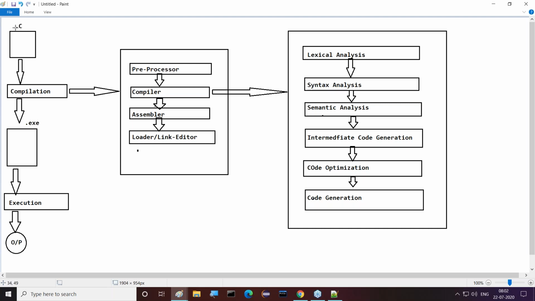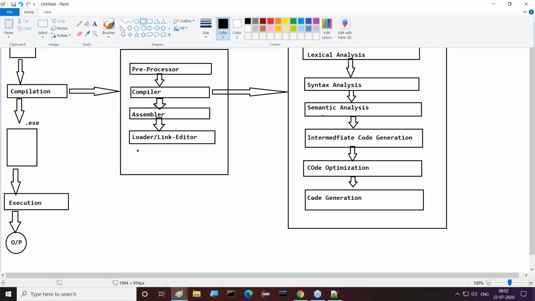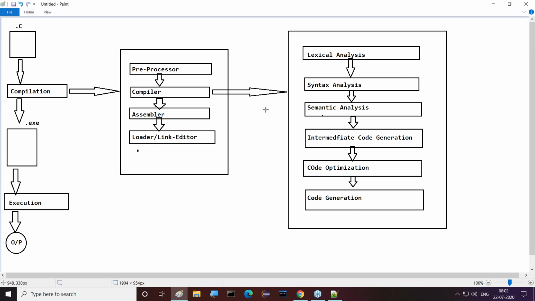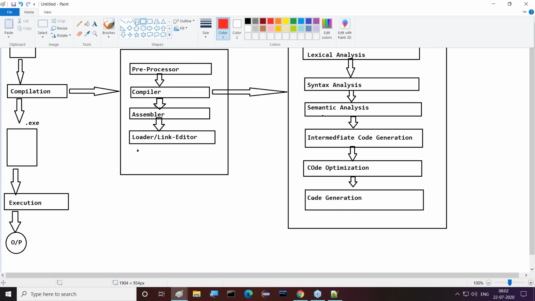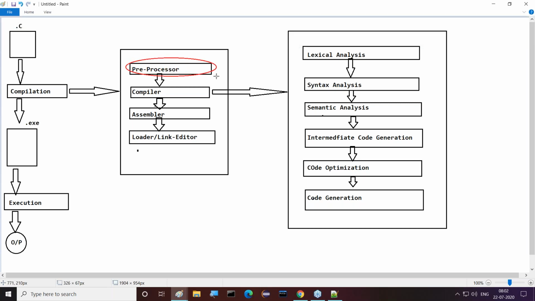Right, sir. Now out of this total diagram, where is my preprocessor, guys? Tell me, at which location do we have the preprocessor? Please confirm to me, where is the preprocessor? Is the preprocessor inside the compilation or not? Preprocessing is a part of the compilation. Inside this compilation, the very first action is preprocessing.